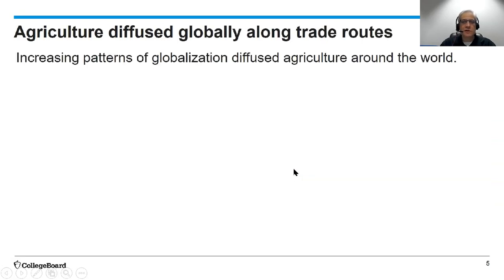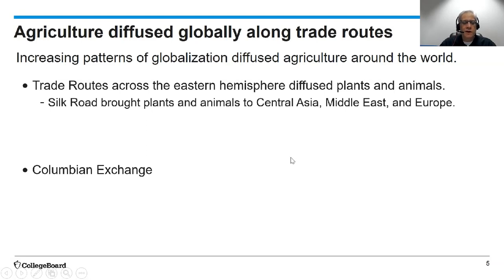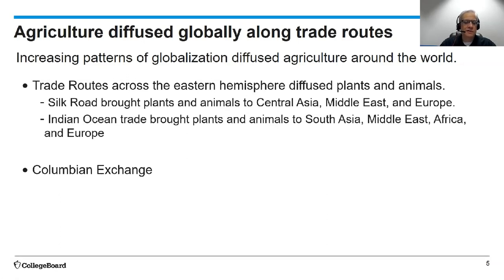Agriculture diffused globally along trade routes. Increasing patterns of globalization diffused agriculture around the world. Trade routes across the Eastern Hemisphere diffused plants and animals. Trade routes like the Silk Road brought plants and animals to Central Asia, the Middle East, and to Europe. The Indian Ocean trade brought plants and animals to South Asia, the Middle East, Africa, and Europe.